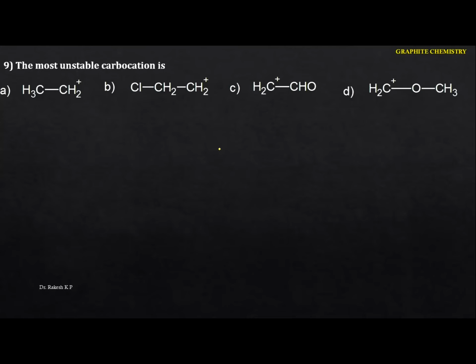The most unstable carbocation. You can expect one more question based on the carbocation, not the same question, a similar type of question. So remember one concept here. Consider the carbocation. The main thing: if the carbocation is attached to an electron donating group, stability increases. If an electron withdrawing group is directly attached to the carbocation, stability decreases. This is the main thing you have to remember.